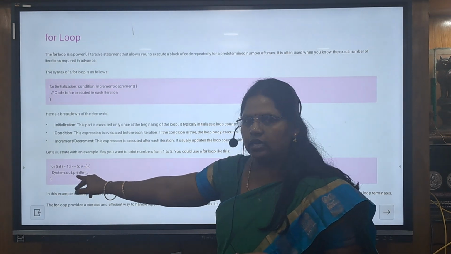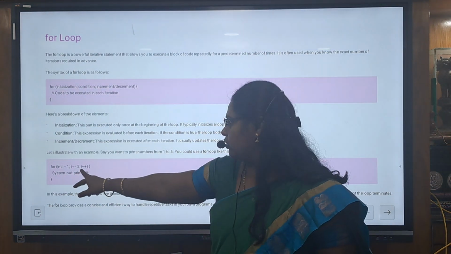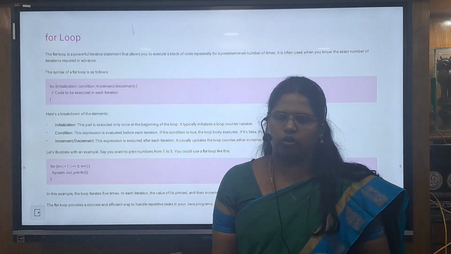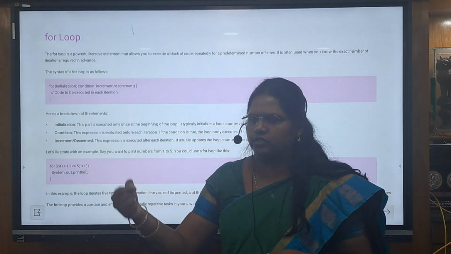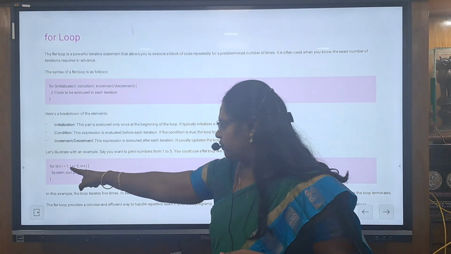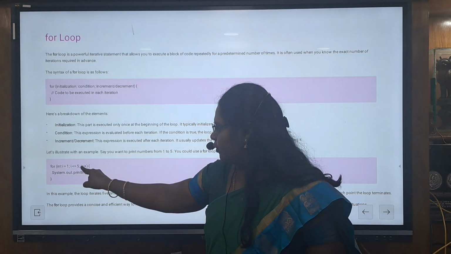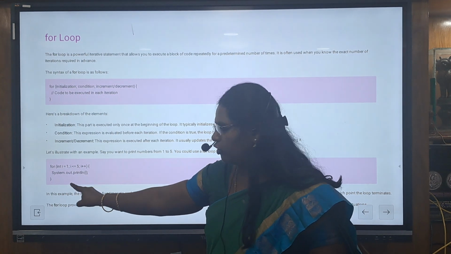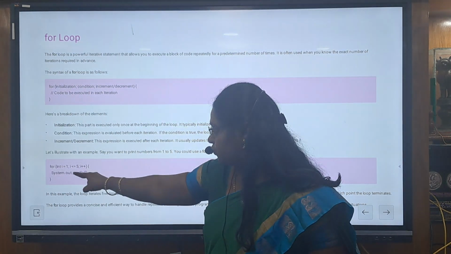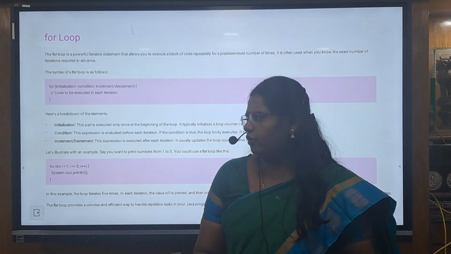Next i is incremented, 5 is incremented to 6, 6 is not less than or equal to 5, so it will come out of the for loop. During the first execution only the initialization is executed, and after that only the condition and increment get checked each and every time. Based on the condition, the lines inside the for loop get executed. If the condition is false, it will come out of the loop. If the condition is true, the code inside the for loop will get executed.